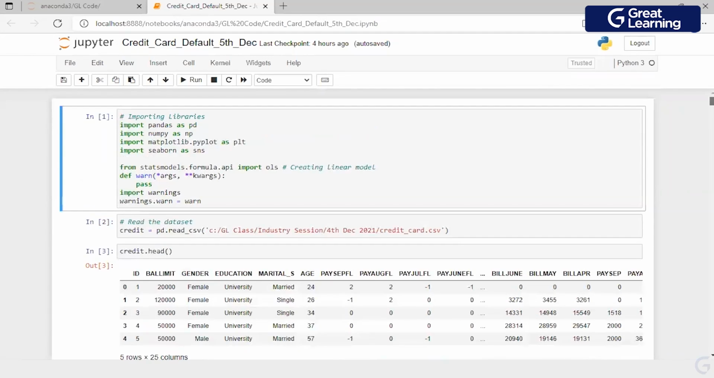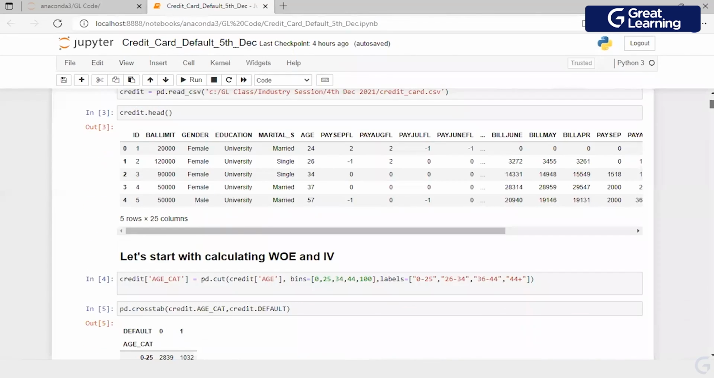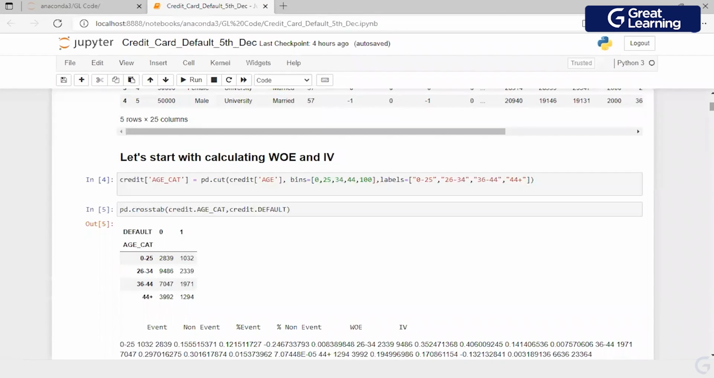I've loaded the data set and done nothing, right? Age was one of the variables which we have. Now what I'm trying to do is convert this age into a categorical variable by binning it using the values 0, 25, 34, 44, 100.